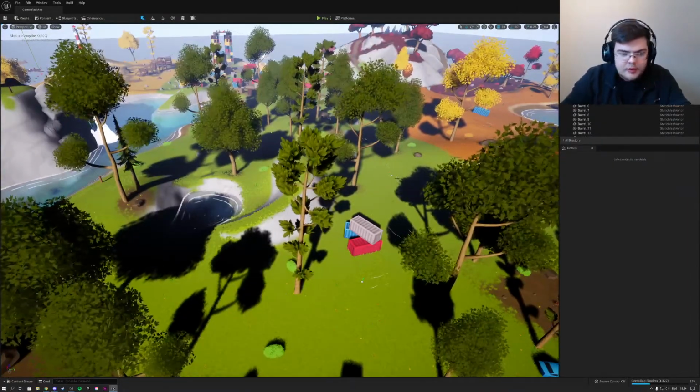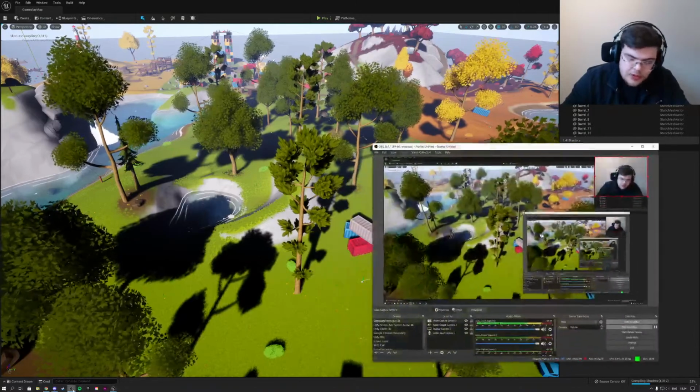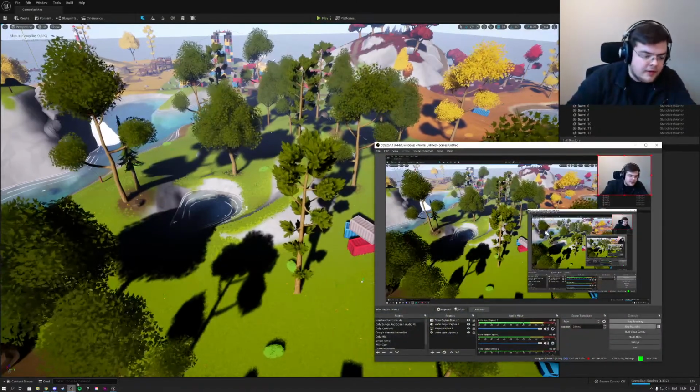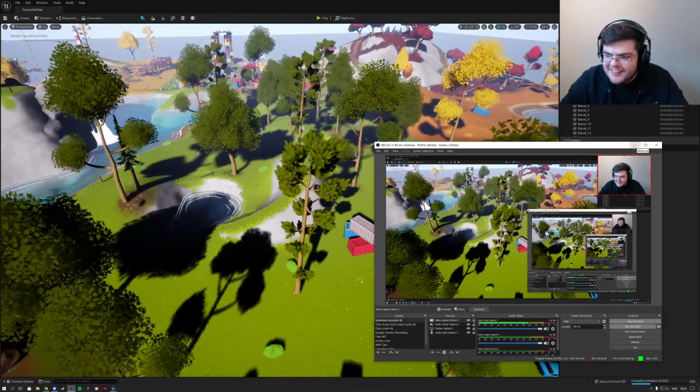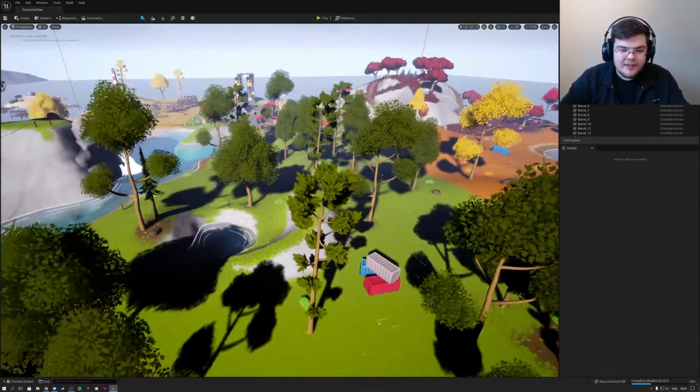I do see some frame rate issues, but I'm streaming, recording, and compiling all these shaders at the same time, so it might have something to do with that. But it's starting to load in.